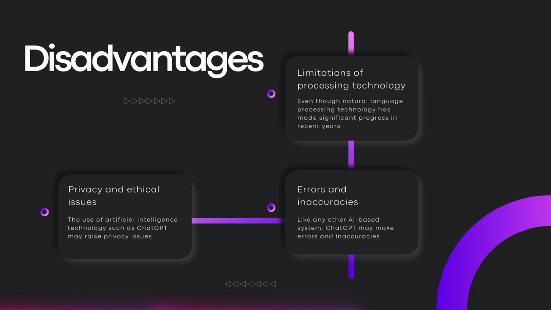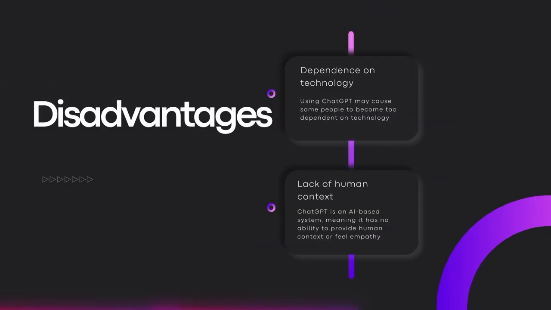Privacy and ethics issues. The use of artificial intelligence technology, such as ChatGPT, may raise privacy and ethical issues regarding the storage and use of user data. Technology dependence. Using ChatGPT may cause some people to become too dependent on technology, losing the ability to search for answers through other means. And lack of human context. ChatGPT is an AI-based system, which means it has no ability to provide human context or feel empathy. This may make interacting with ChatGPT less satisfying than interacting with a human being.